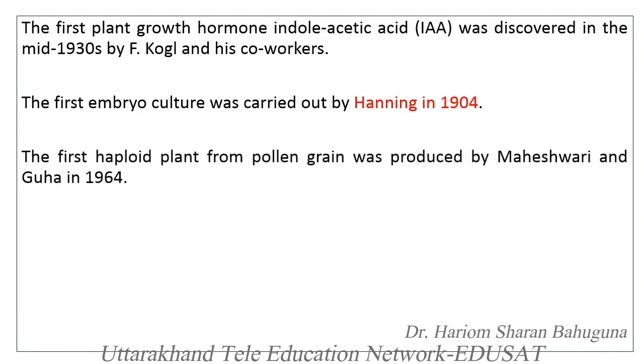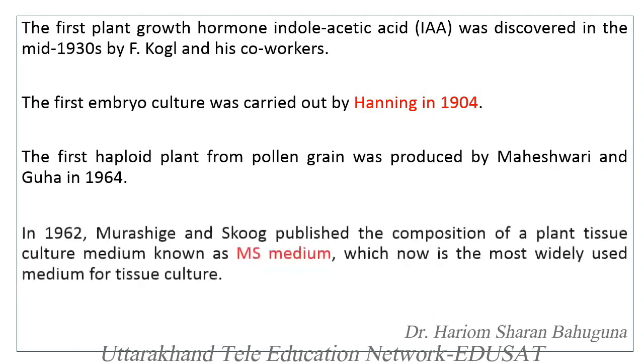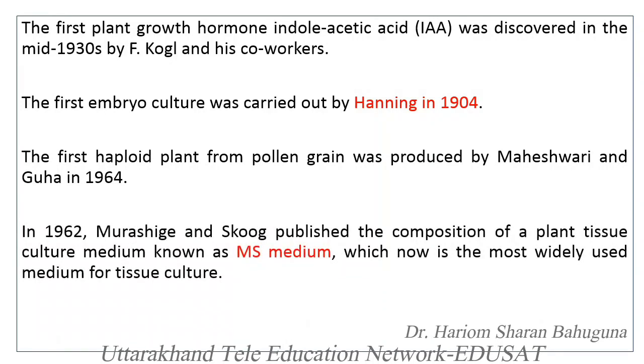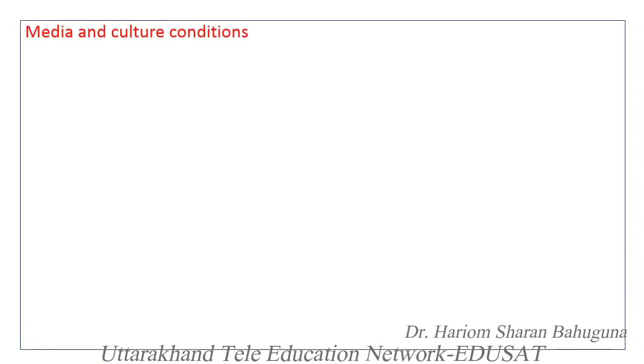The first haploid plant from pollen grain, as the pollen grains are haploid cells, was developed by Maheshwari and Guha in 1964. In 1962, Murashige and Skoog published the composition of plant tissue culture media, and this media is well known as the MS media, which is now used most widely in various tissue culture laboratories. This is known as the basal media.